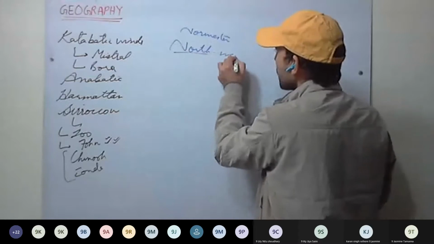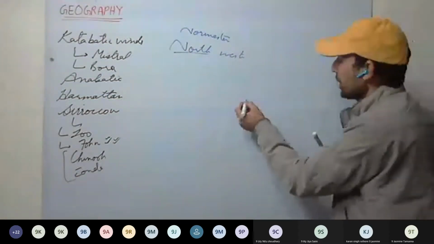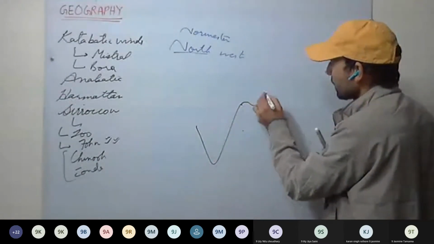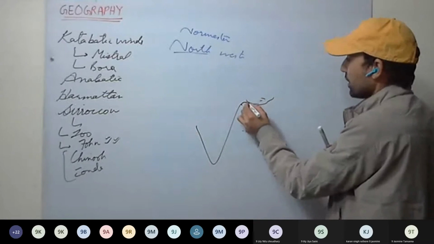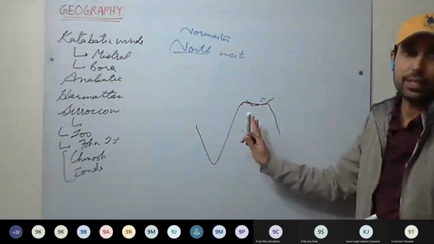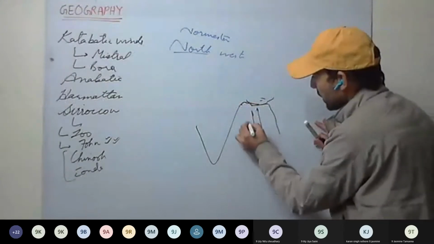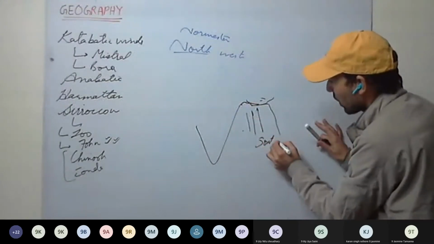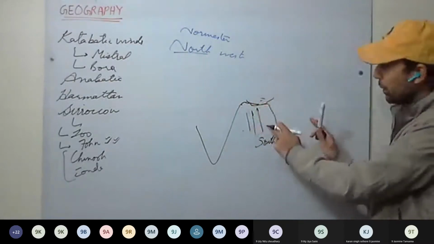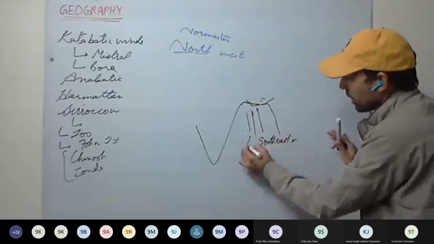They are northwesterly winds. So what happens here during March and April? We have Bangladesh and the Bay of Bengal here. A low pressure develops here, which means wind will be rushing in. These are southeast winds, coming from the southeast towards the low pressure.